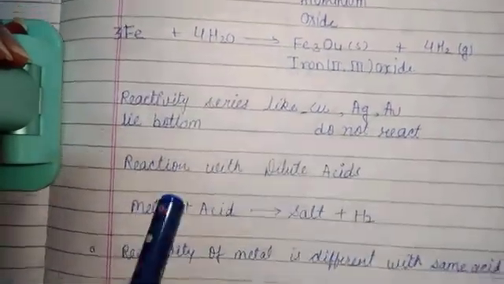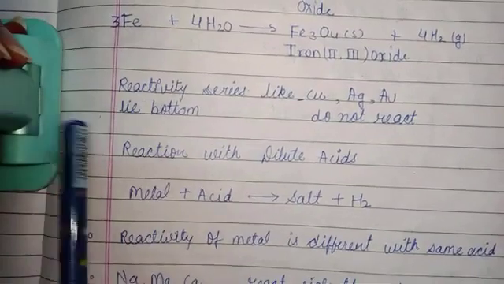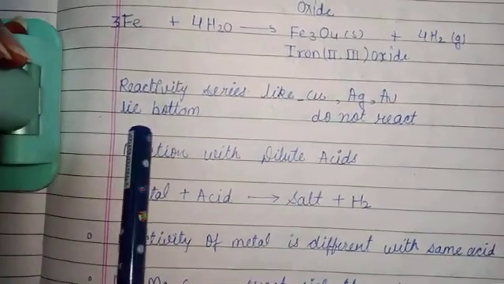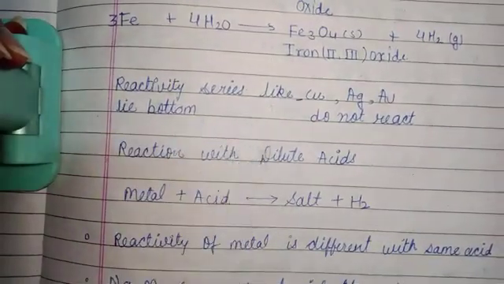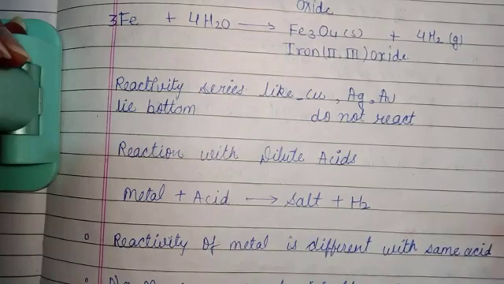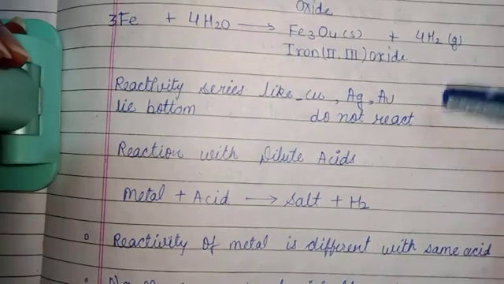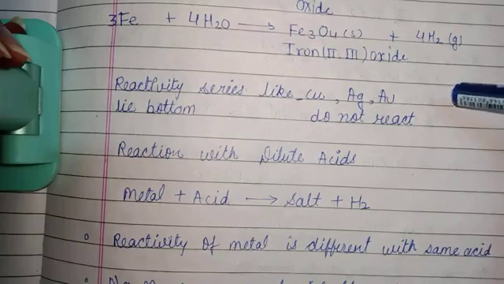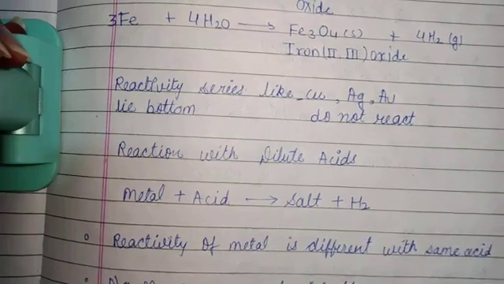Okay, we'll discuss the next type. In the reactivity series, metals like copper, silver, and aurum, gold, lie at the bottom of the reactivity series.